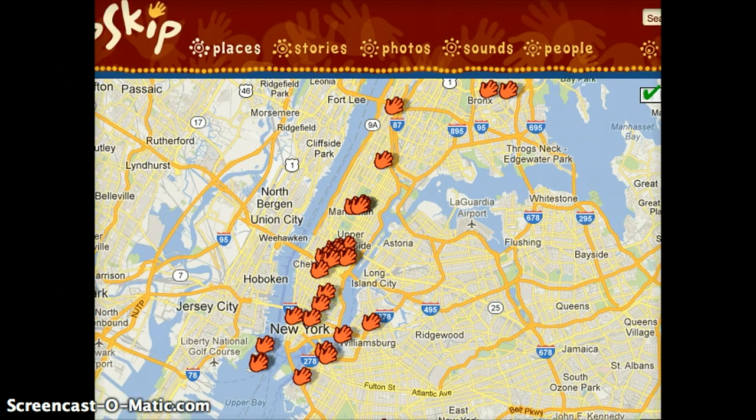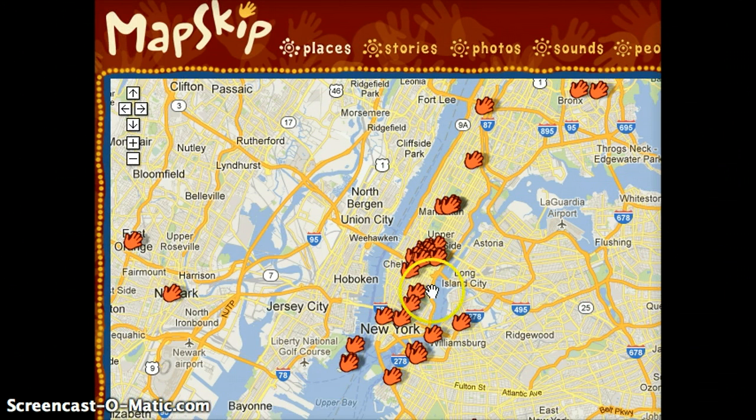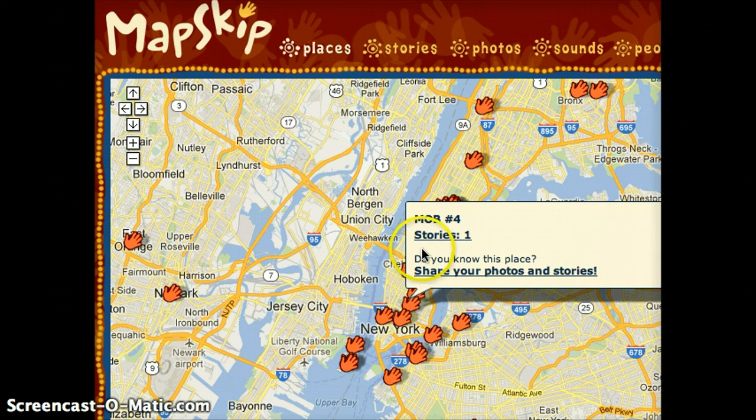But it also works in that you have to sign in with a username and password. You can create a username and password. It's free. So you can sign in, and when you sign in, you have the ability to click on a place, and it marks it with this hand.